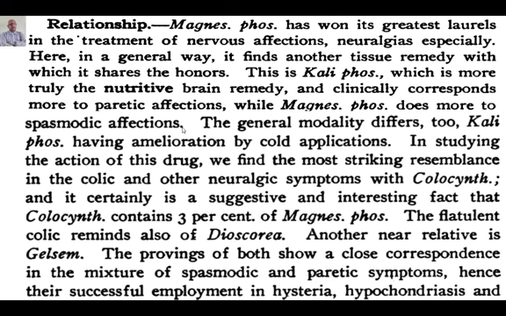That is Kali phos, which is more truly the nutritive brain remedy and clinically corresponds more to the paretic affections, while Magnesium phosphoricum does more for the spasmodic affections. See, this is the difference between the two remedies. This is Schussler's explanation.